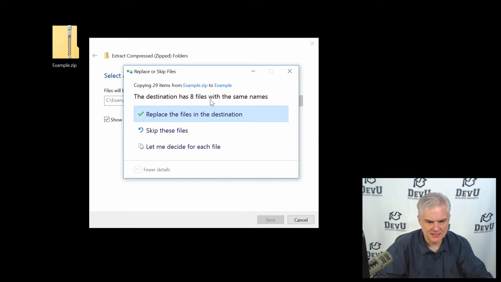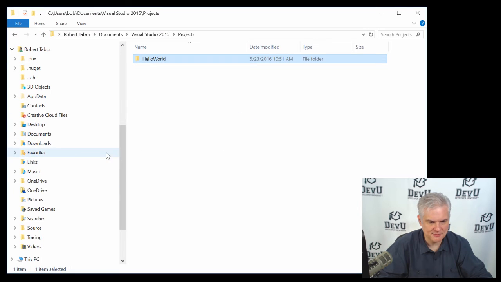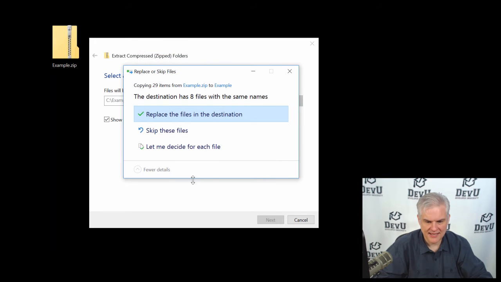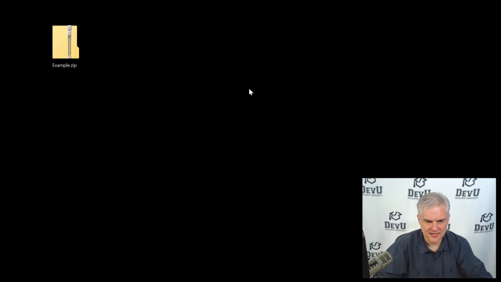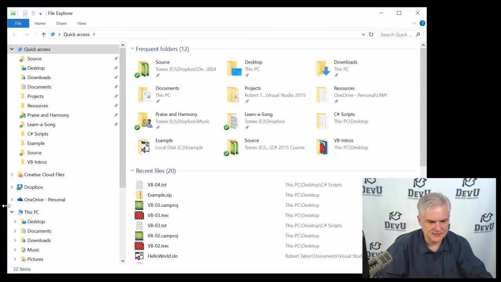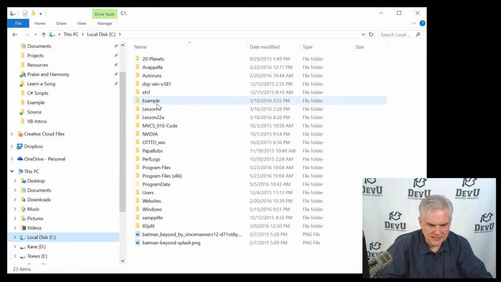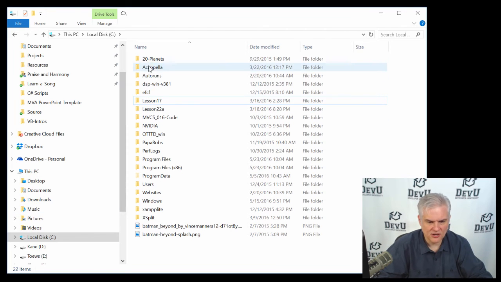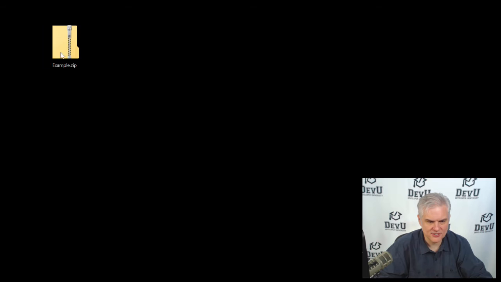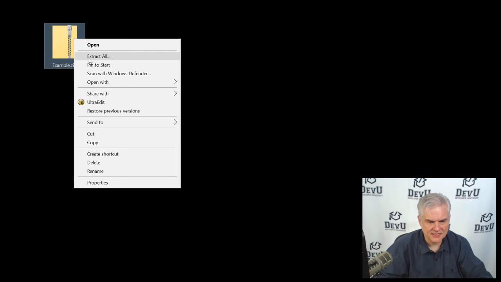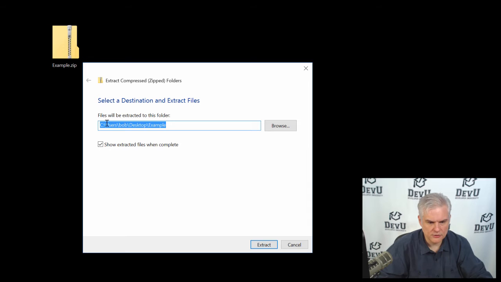And it says, hey, there are actually some files with the same names. Unfortunately, this is due to the fact that I've gone through this example before. So let me cancel this out. Cancel, cancel, cancel. Let's open this up. Let's delete. Let's find my local computer here. There we go. And I'm going to delete this folder. Okay, so now you can see this is all the junk on my drive, and I have a very, very messy hard drive. I'm going to right-click the example again and click Extract All. And here we're going to just say, I want to extract this project called example to my C drive. Extract it.